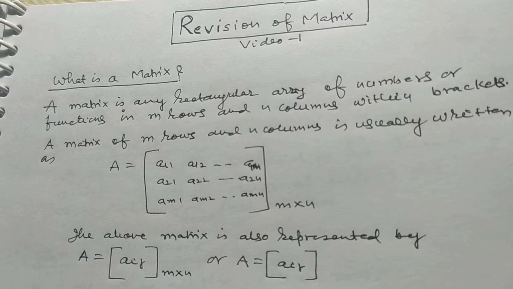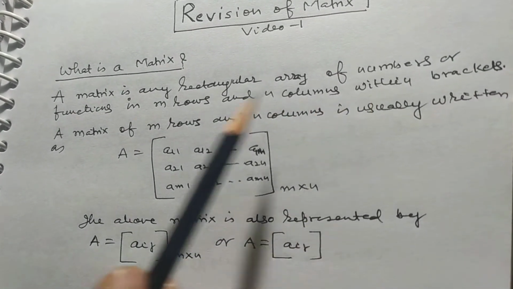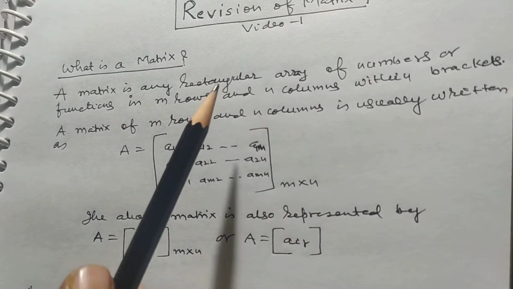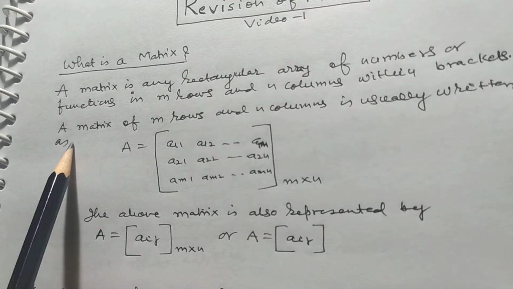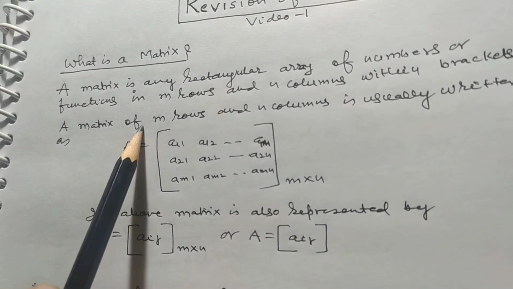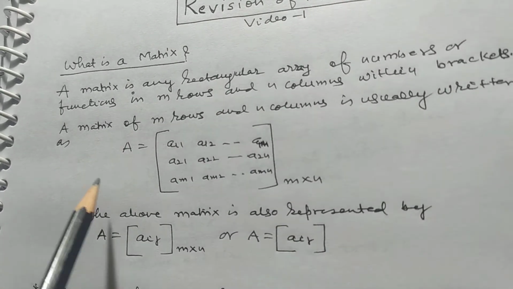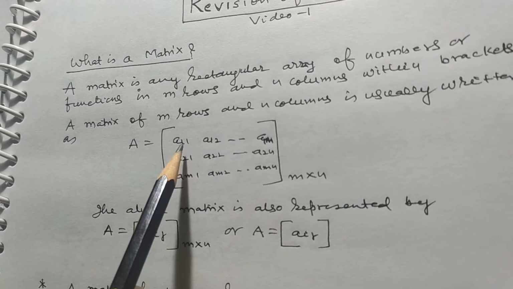A matrix is any rectangular array of numbers or functions in m rows and n columns written within bracket. A matrix of m rows and n columns is usually written as matrix A equal to A11.